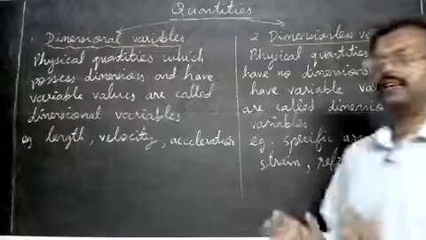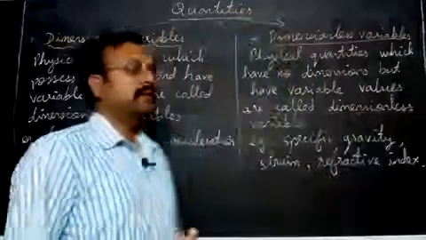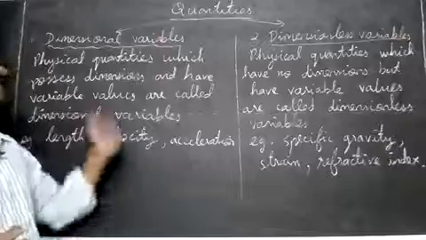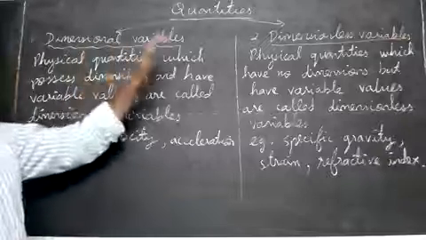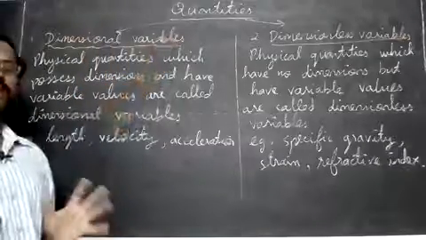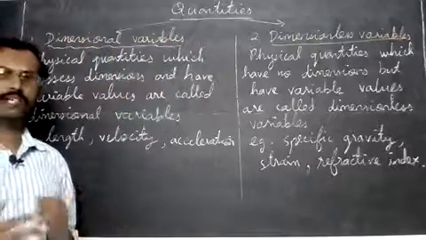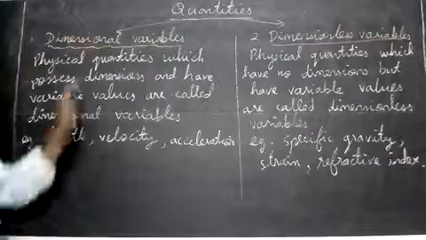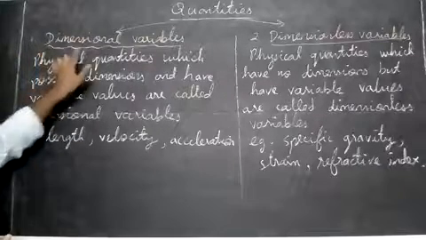Now let us study about the different types of quantities. Quantities can be defined in terms of dimensions. So we have dimensional variables and dimensionless variables. Variables means what? Things which can change, numbers which will change. So let's see dimensional variables.